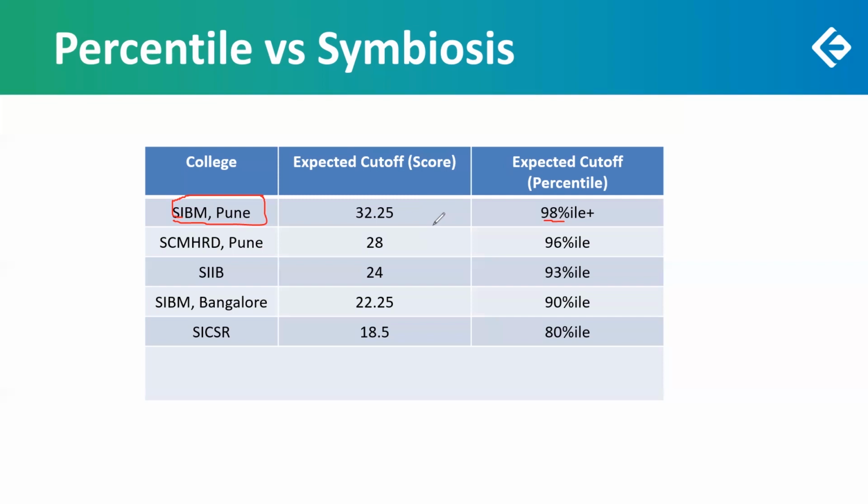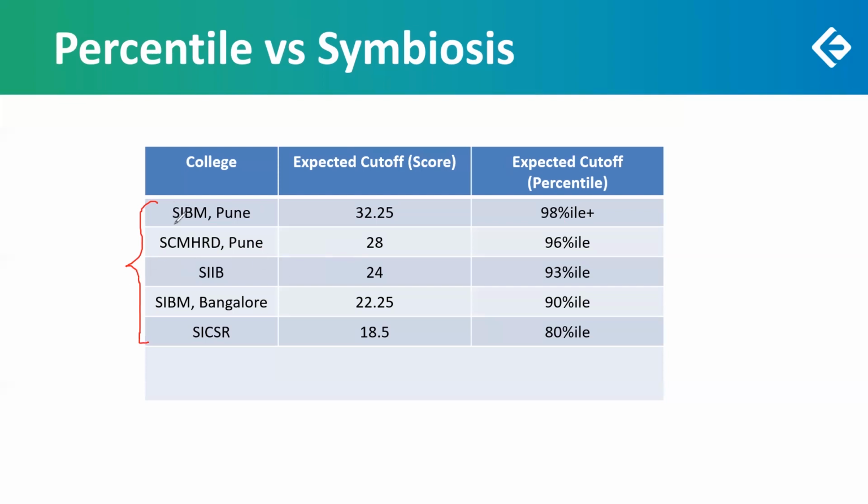These are the colleges which I should target. I should not target below these. So this thing you have to consider. If you are appearing for SNAP, you are not going to target a 70 percentile college. I'm not saying that those colleges are not good or it's not worth taking admission in them. But if we are preparing so much, giving mock tests and everything, then I would expect we will get a percentile of more than 80. So that's why I've taken only these colleges.